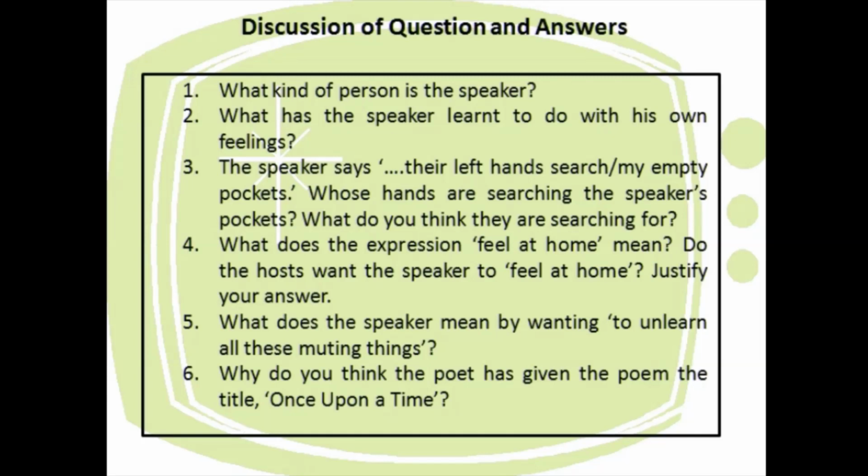Now the last topic of our discussion today is questions and answers. What kind of person is the speaker? Now we know the speaker is a father to a son. He has learned to be artificial like all the people around him. He is not a genuine person. He is an artificial person and he wants to learn how to be genuine from his son. What has the speaker learned to do with his own feelings? The speaker has learned to hide his own feelings. He is not showing his real self.